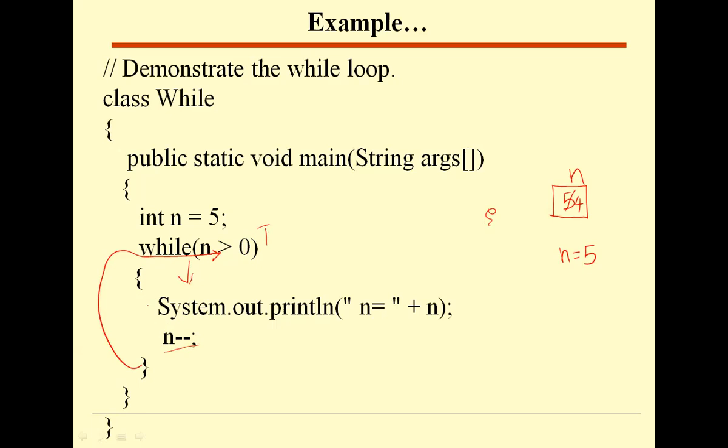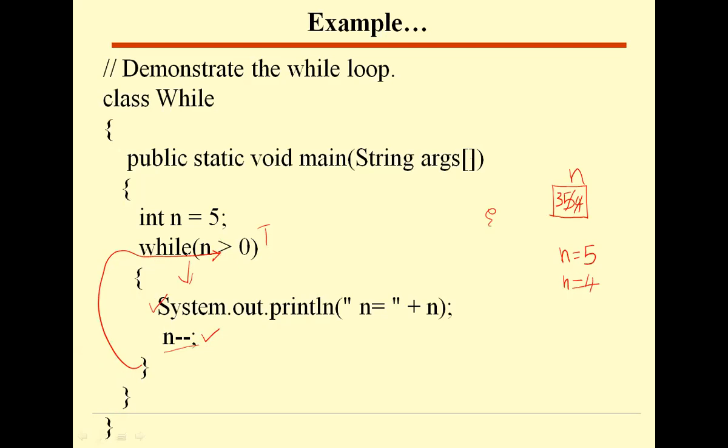Then again System.out.println is executed. Now n is equals to, and what is the current value of n? 4. Then 4 will be printed here. Then the next statement is n minus minus. The n value will be decremented, and the n value will become 3 now. So the end of the loop is reached here. Again, control goes back to the condition part.